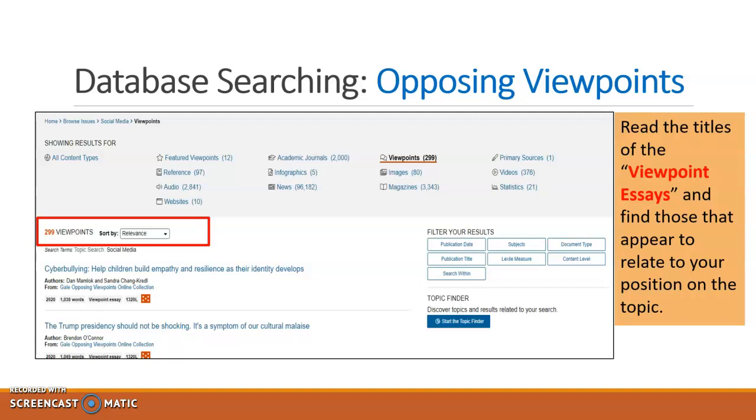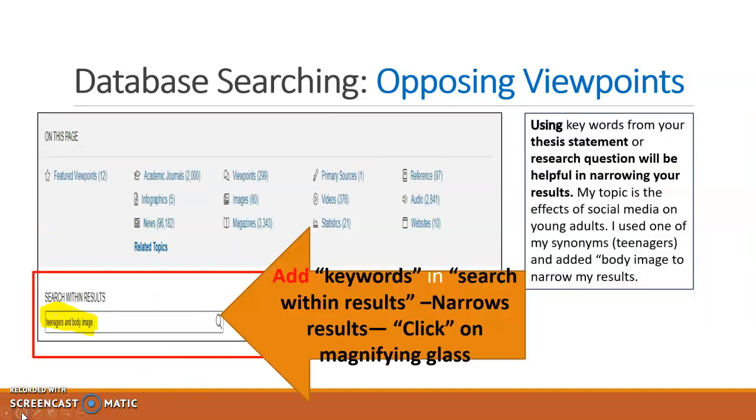Find titles that help to support your argument in your argumentative essay. As you can see, there are more than 200 viewpoint essays to go through. Let me show you a way to filter down your search. Right under the grayed out box under viewpoint essays, you will find a box that reads Search Within Results. Simply type in any key terms that will help you with narrowing your search results.